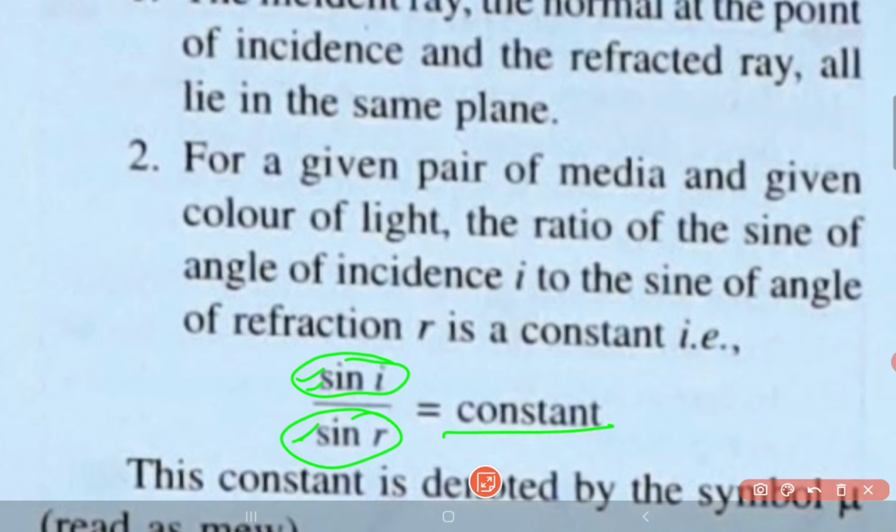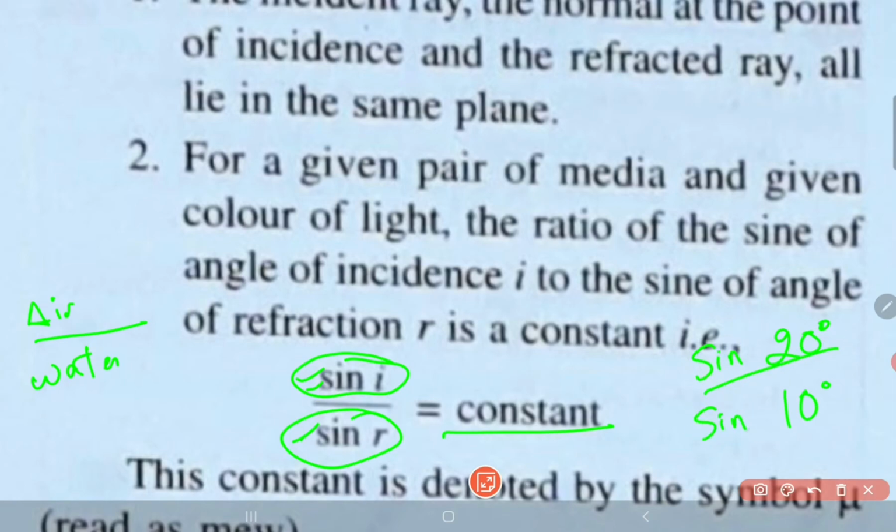For example, suppose the angle of incidence is 20 degrees and the angle of refraction is 10 degrees, and the light is traveling from air to water. Under this condition, the sine of 20 degrees upon the sine of 10 degrees should give me some value, suppose 1.2. It will always come 1.2 even if I change the angles.